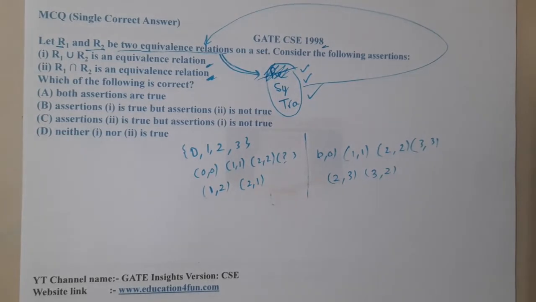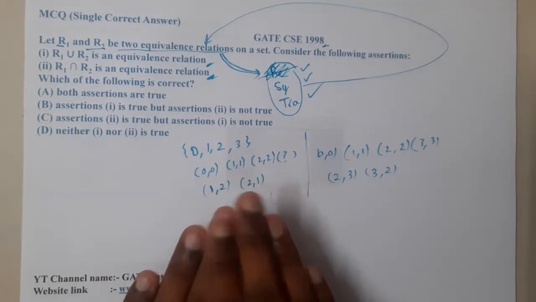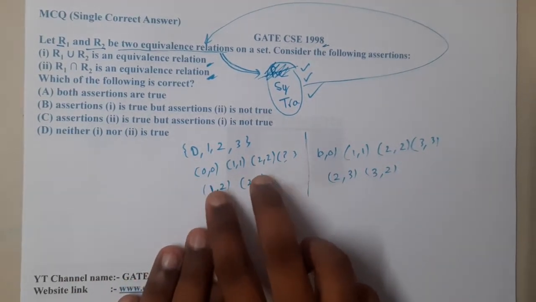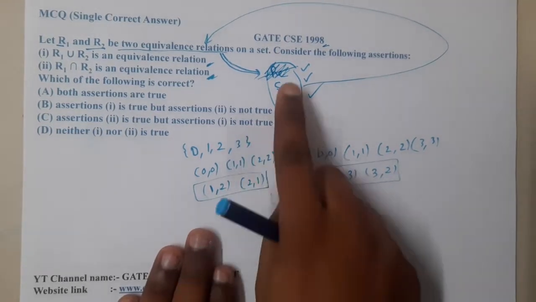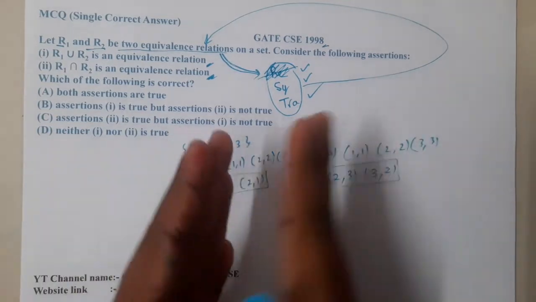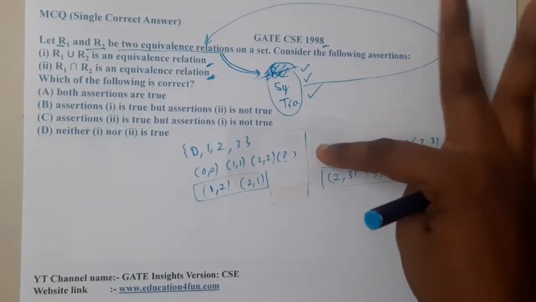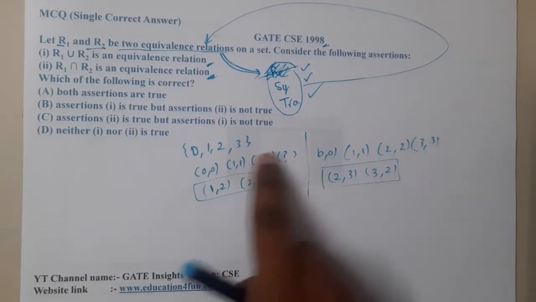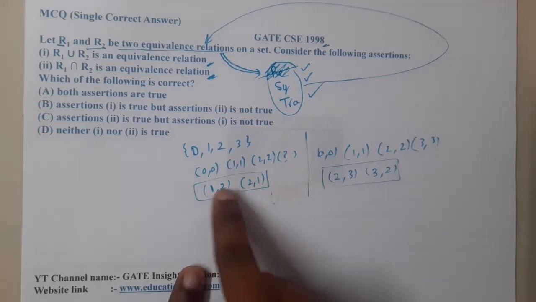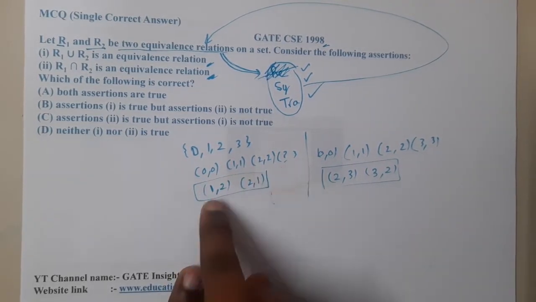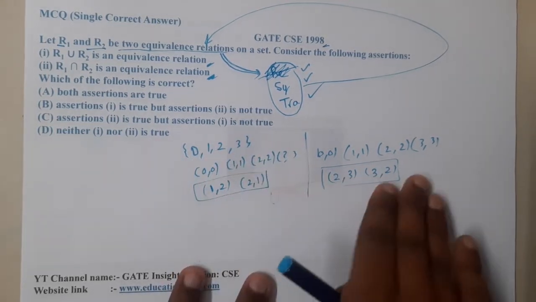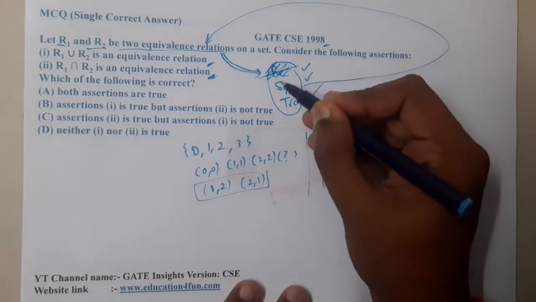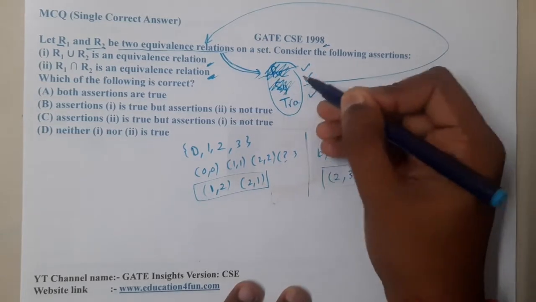If you make a union, these two are already symmetric, so after combining them it stays symmetric. So this is the union: 0,0, 1,1, 2,2, 3,3, 1,2, 2,1, 2,3 and 3,2 are there, so it is also satisfying symmetry. With this understanding, we can conclude that symmetry also will not be affected.